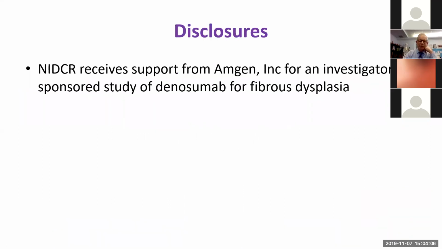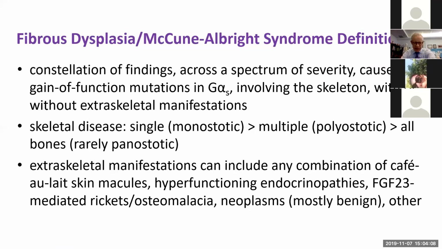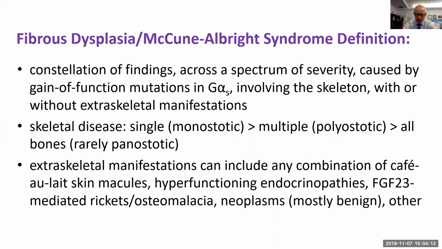There are my disclosures. And here is a definition of fibrous dysplasia McCune Albright syndrome. It's a little bit wordy, but I think that this is important. This is along the lines of the excellent talk that we had at the ASBMR by Les Biesecker about the definition and naming of these disorders that acquired eponyms before the molecular understanding of these. So fibrous dysplasia McCune Albright syndrome is a constellation of findings across the spectrum of severity.